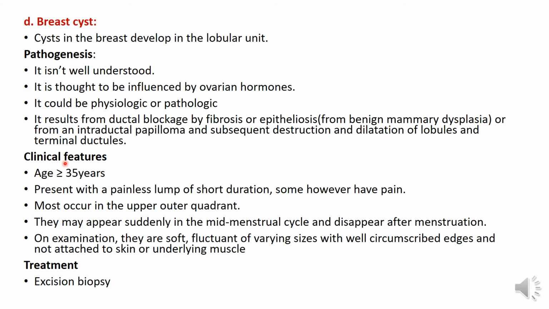They may appear suddenly in the mid-menstrual cycle and disappear after menstruation. Now, this is the physiologic breast cyst that may occur. On examination, they are soft, fluctuant of varying sizes with well circumscribed edges, and they are not usually attached to skin or underlying muscles. So they have benign features. Treatment is excision biopsy. So you remove the cyst and send for biopsy.